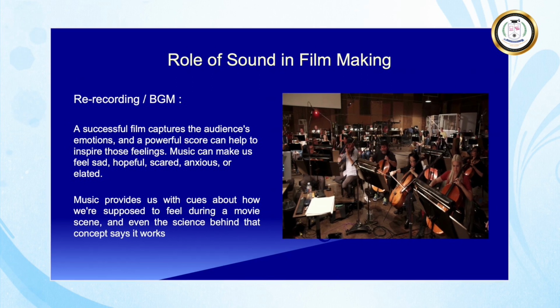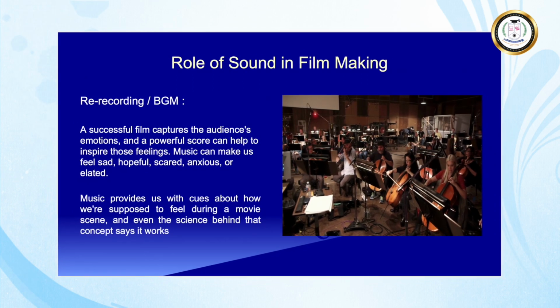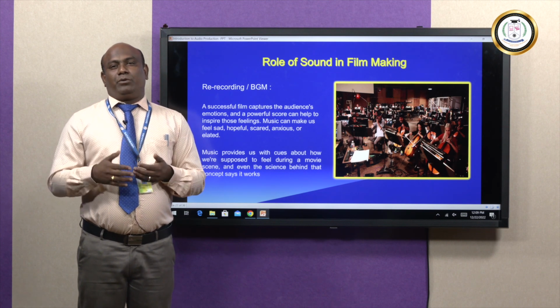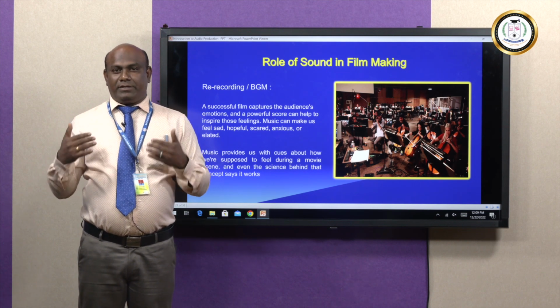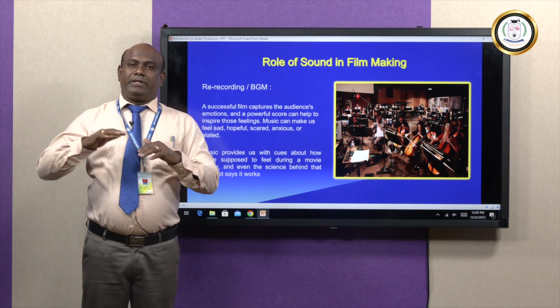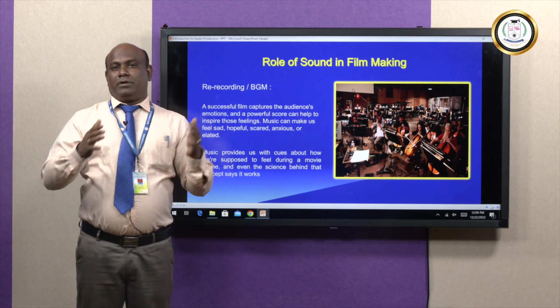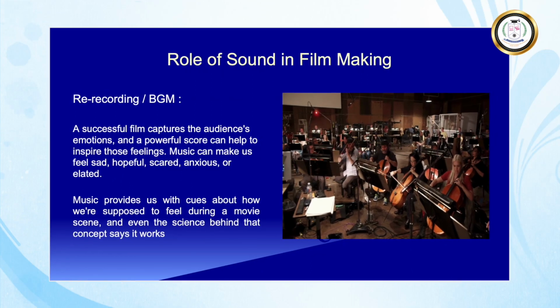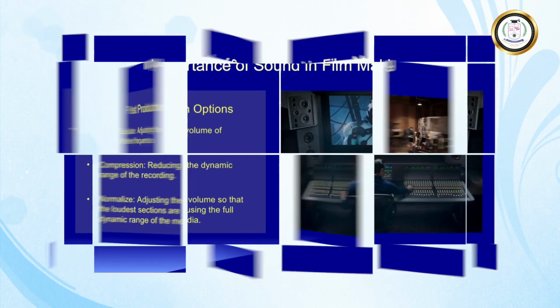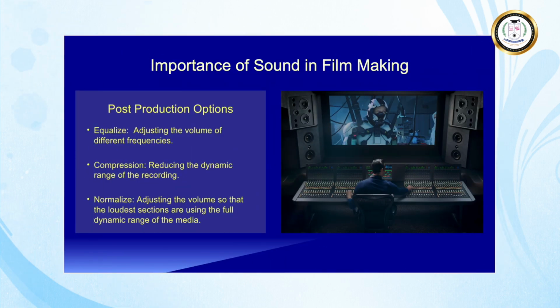Re-recording and BGM. Re-recording and BGM is all the music director's work. They have to watch the scene, then compose the music, then record the sound. After that they place it according to the visual with the support of sound engineers. These are the post-production options.